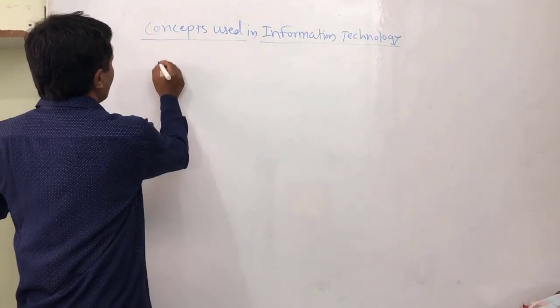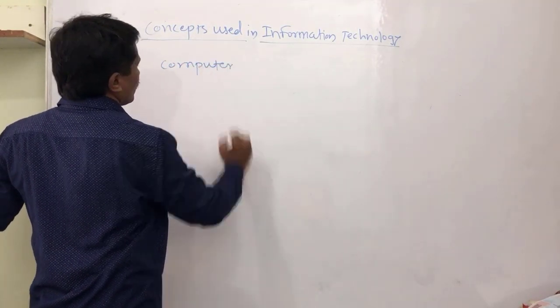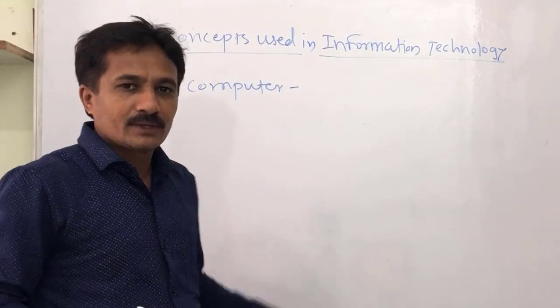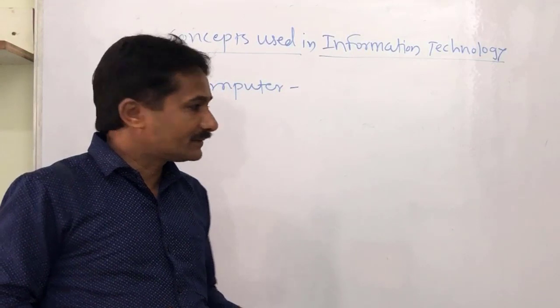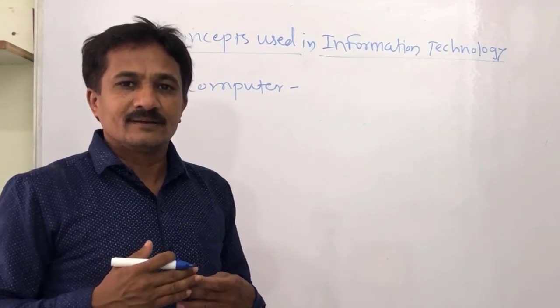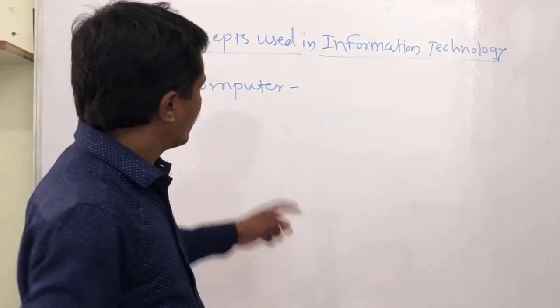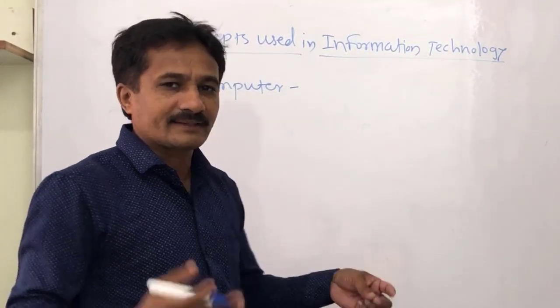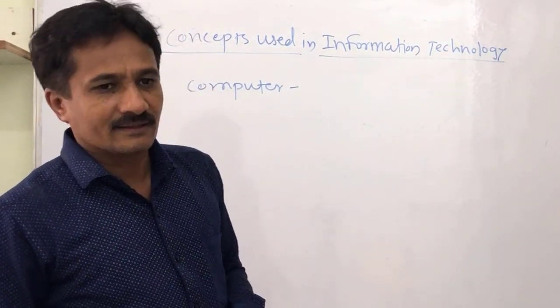First is the computer. Computer is an electronic machine. This machine accepts data, processes data and gets the desired result.